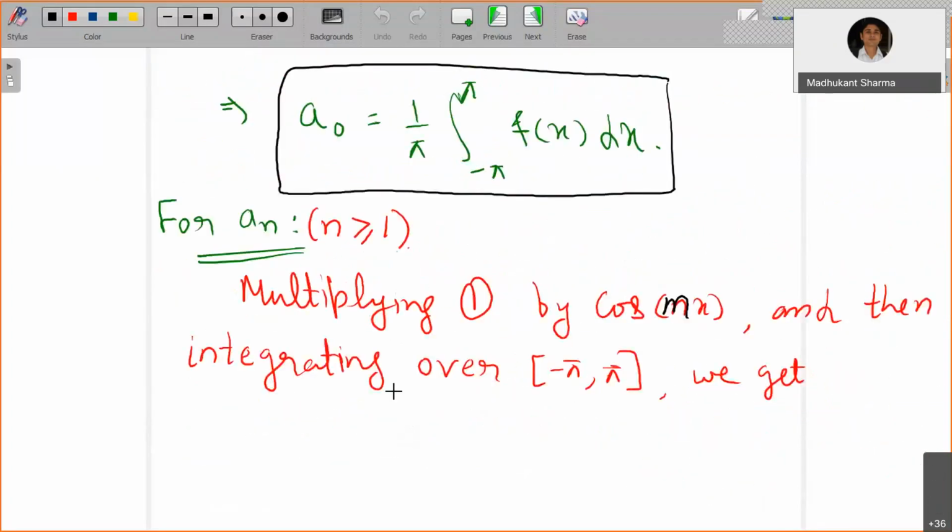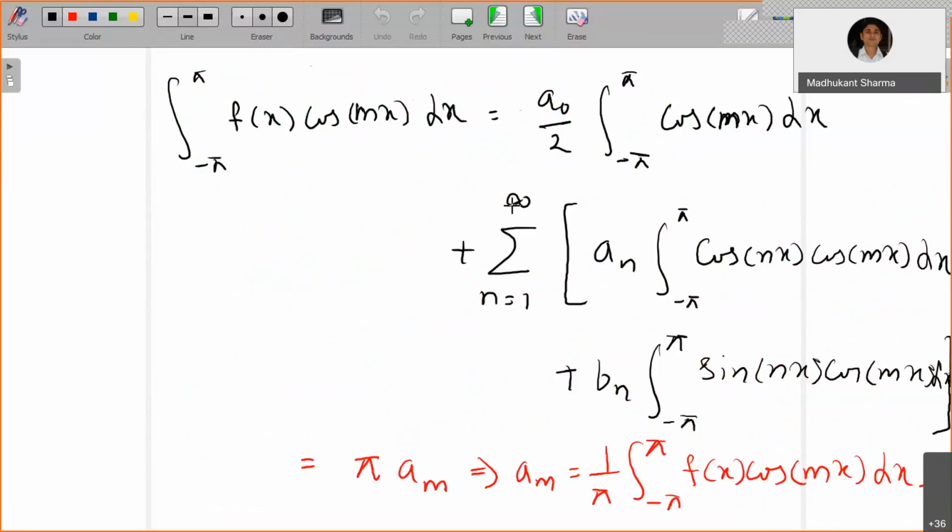So for an, multiplying by cos mx and then integrating over minus pi to pi, what we observe is the following. I have written all the terms in the expression, and then you can prove that this integral value is 0.